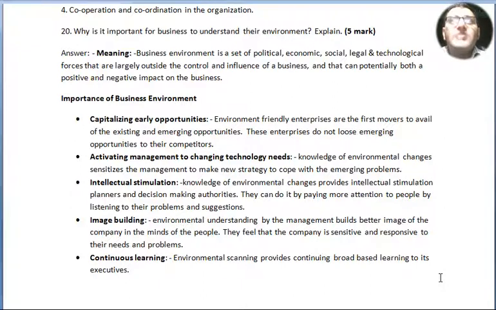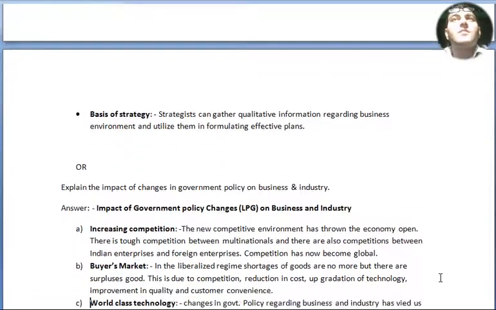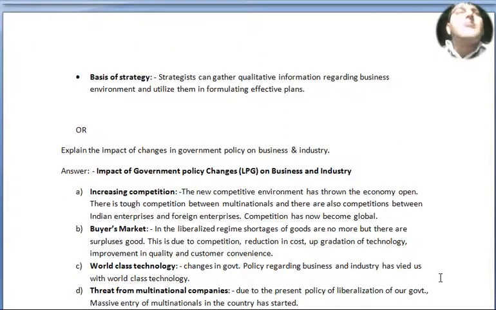Environmental scanning provides continuing broad-based learning to its executives. And the last point, basis of strategy. Strategists can gather qualitative information regarding business environment and utilize it in formulating effective plans.